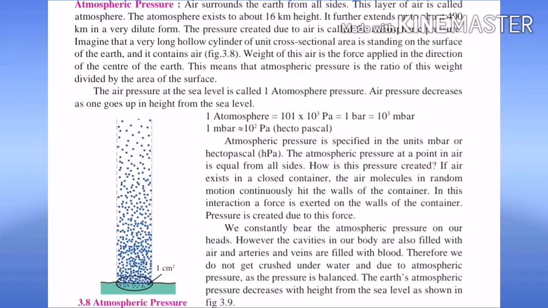Students, we know the unit of force and the unit of pressure. Now what is the unit of atmospheric pressure? Atmospheric pressure is specified in units of millibar or hectopascal. In your textbook they have given the unit of atmospheric pressure as millibar. Millibar is written as mbar, and hectopascal as hPa. These are the symbols of millibar and hectopascal.